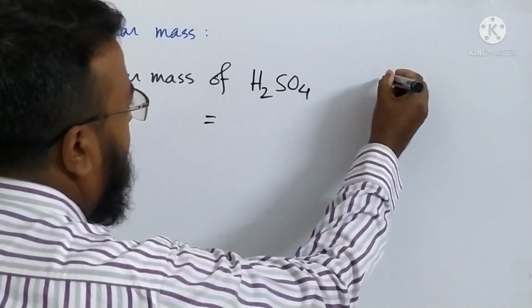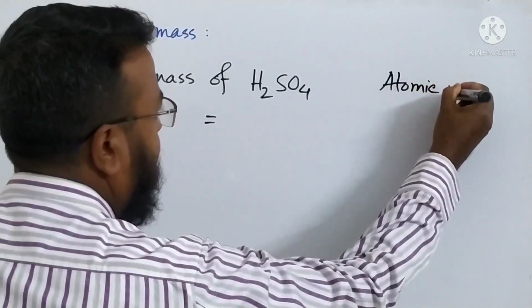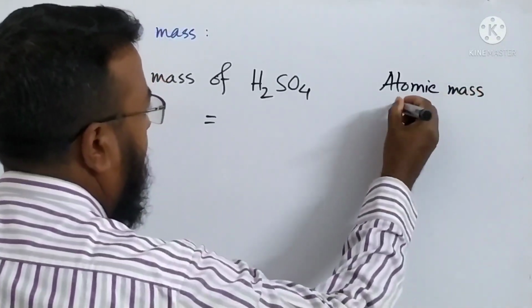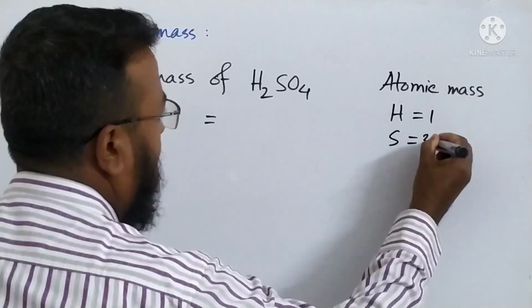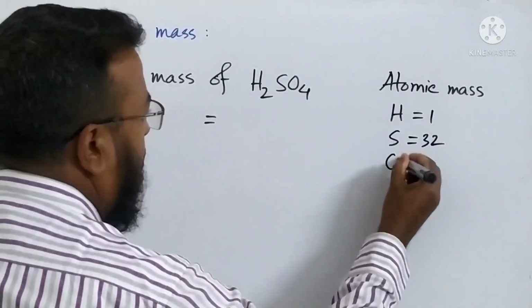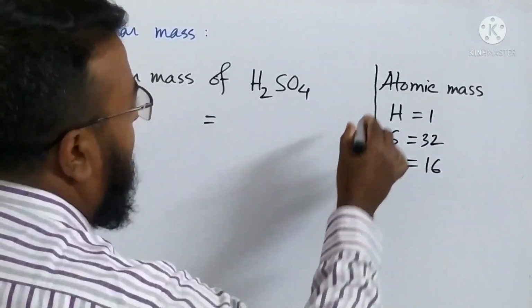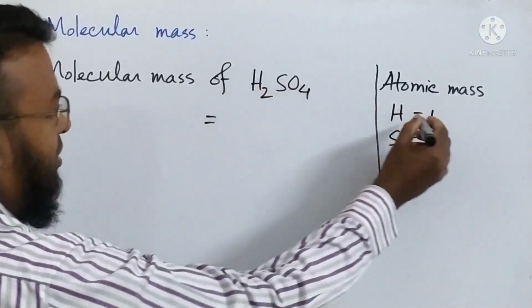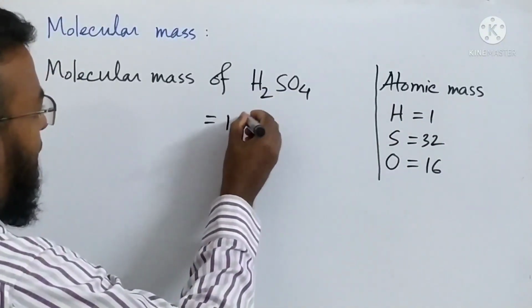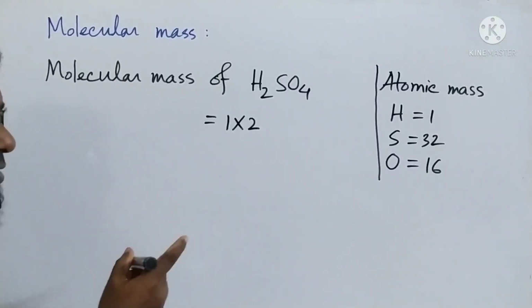So now on this side I am writing the atomic mass. Atomic mass: hydrogen equal 1, sulfur equal 32, oxygen equal 16. Okay, now here there are hydrogen 2 atoms, so 1 is the atomic mass, it will multiply by 2 because 2 atoms of hydrogen.